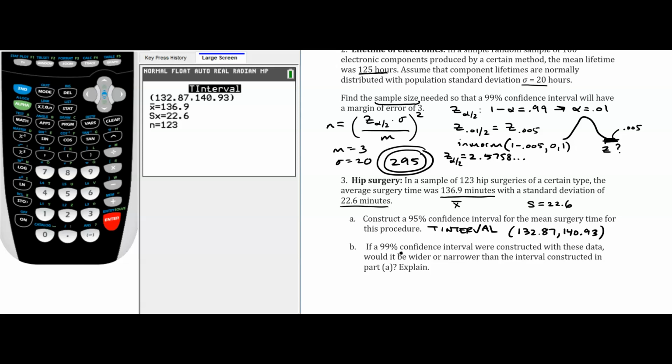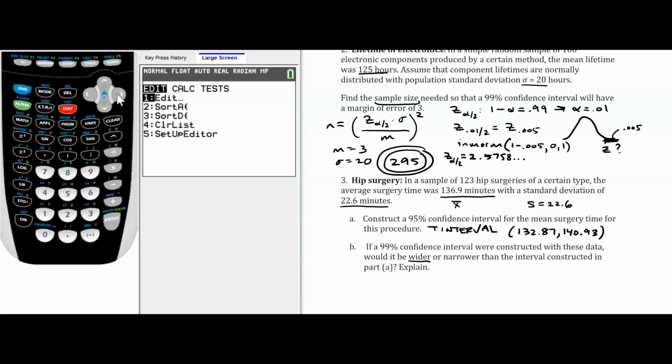Part B, if a 99% confidence interval were constructed with these data, would it be wider or narrower than the interval constructed in Part A? Now, I'm hoping that you could think about this and you know that answer without even generating that 99% confidence interval in the calculator, but you can confirm it in the calculator. But if you're going to have more confidence that the true population mean is going to be in your interval, then the only way to have more confidence is to have a wider interval. So it's going to be wider, but let's confirm that.